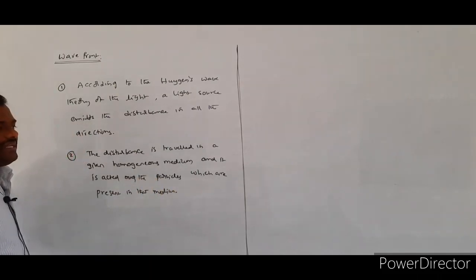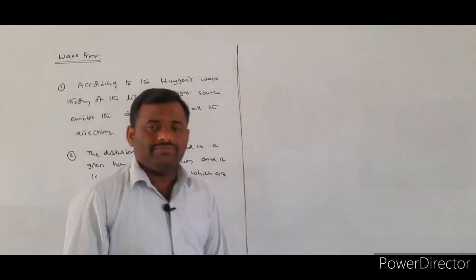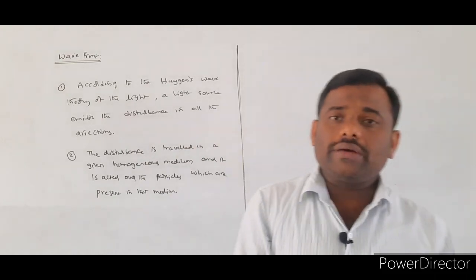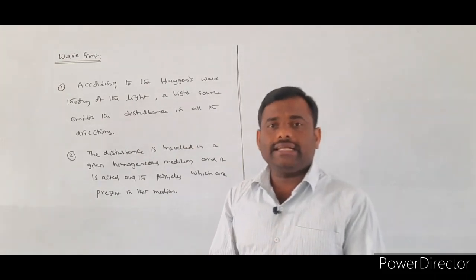So, whenever any disturbance travels in the given medium, that disturbance will act over the particles which are present in that medium.